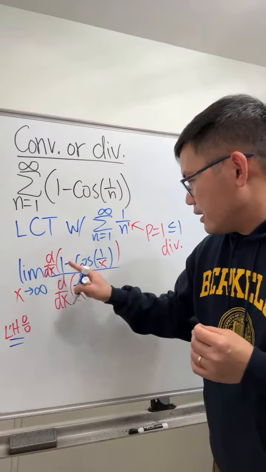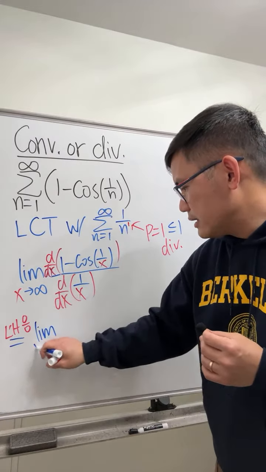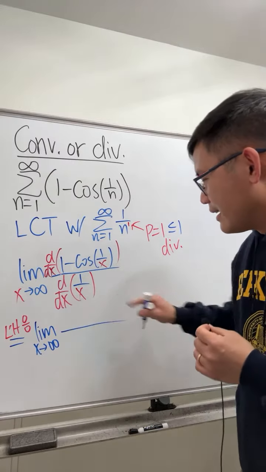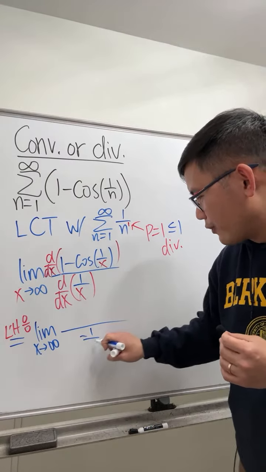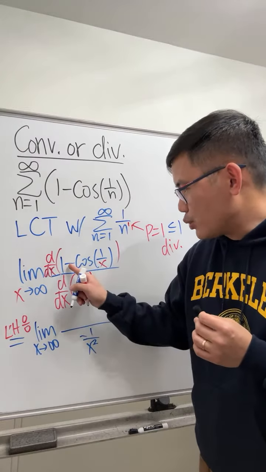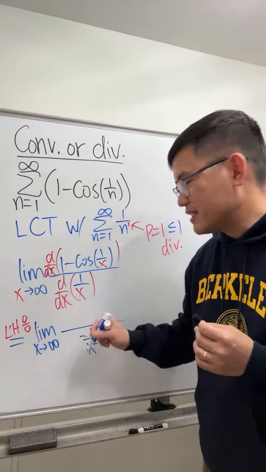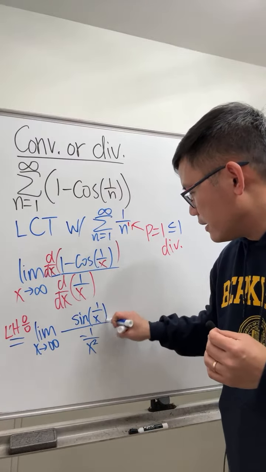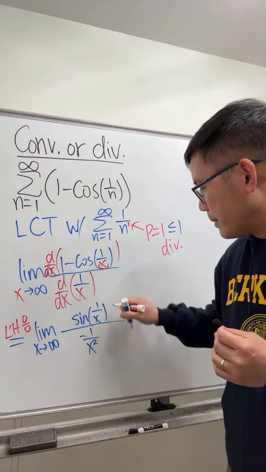Okay, so we have the limit as x approaching infinity. Okay, that's a horrible infinity, I know. The bottom, we get negative 1 over x squared. The top, the derivative of 1 is 0. The derivative of negative cosine is positive sine. The input stays, and then use the chain rule, multiplied by the derivative of that.